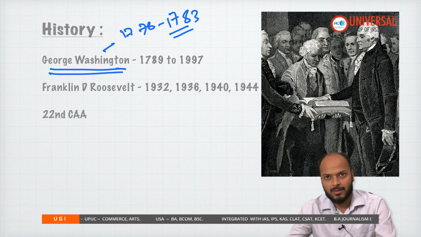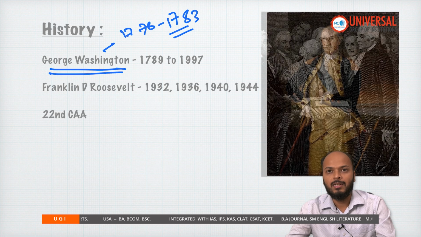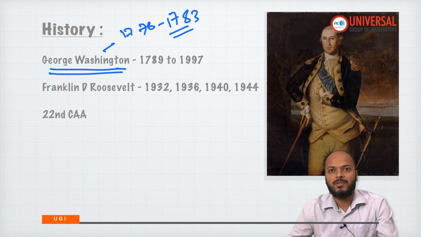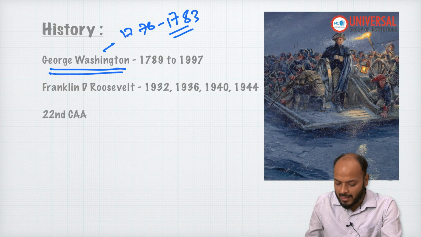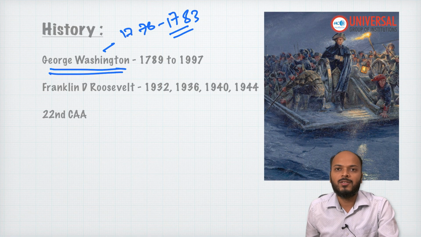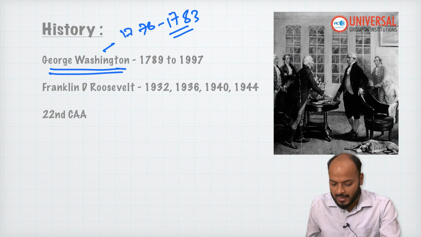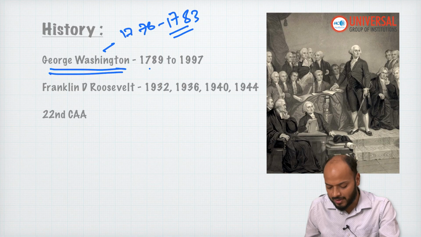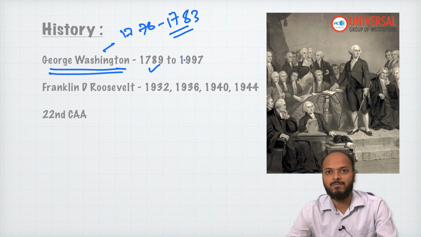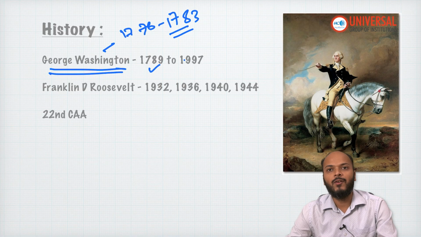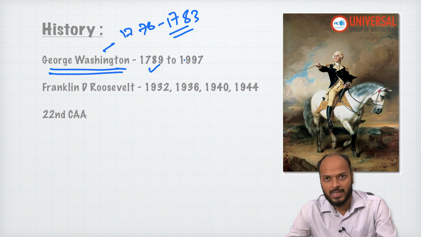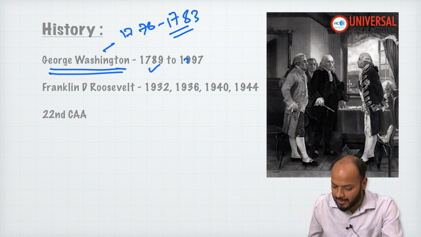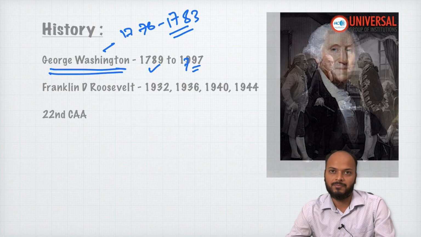So, America won, the 13 colonies of America won in this war, and hence after 1783 the process of drafting the constitution started, and in 1789 the Constitution of America was adopted. In 1789, George Washington, the hero of the American Revolution, became the president for the first time. He was the first president of independent USA. 1789 to 1793 was his first tenure. 1793 to 1797 was his second tenure, right?